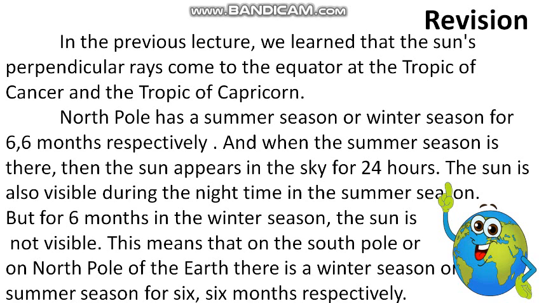This means that on South Pole or on North Pole of the Earth there is a winter season or summer season for 6 months respectively. Now let's go forward.